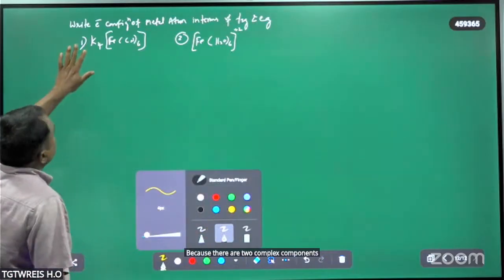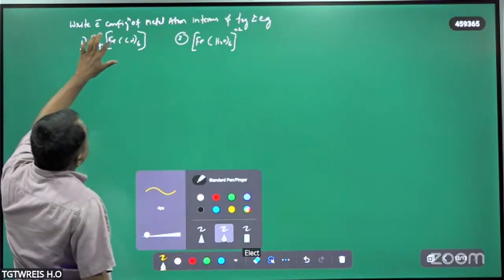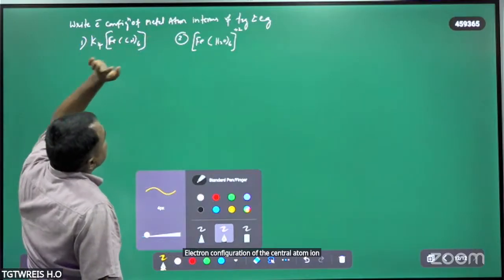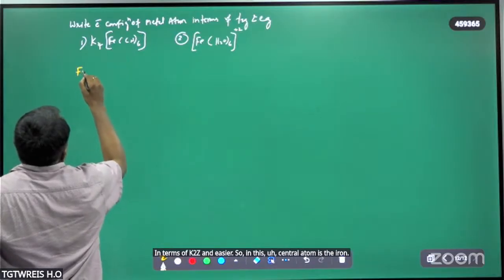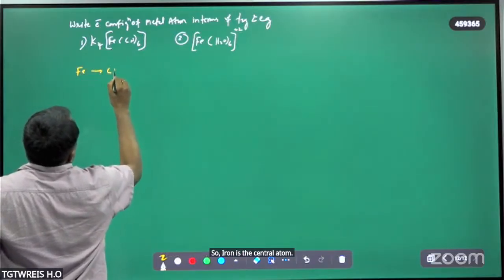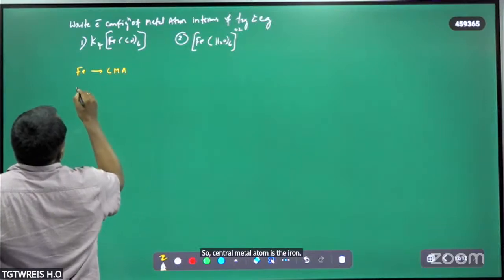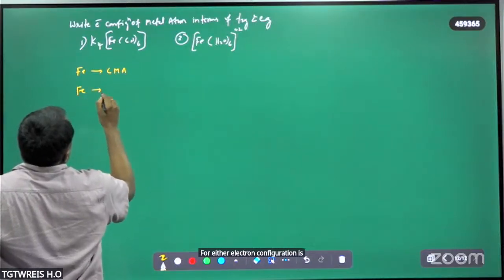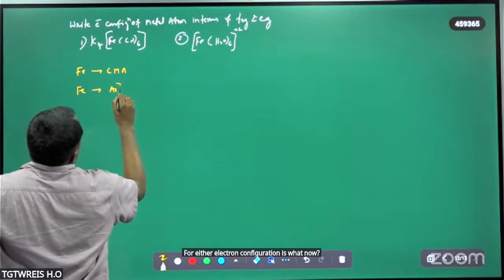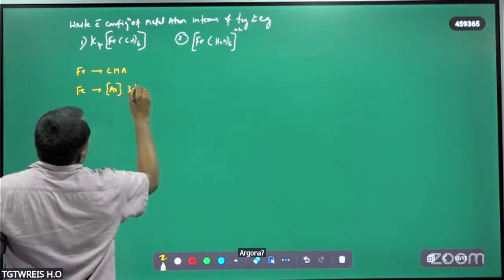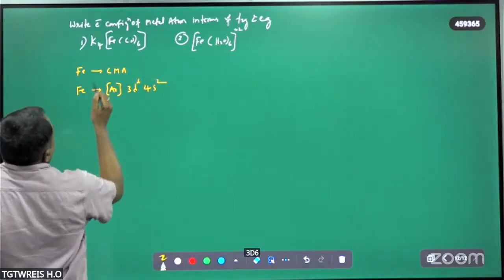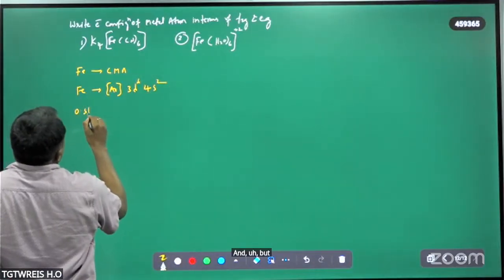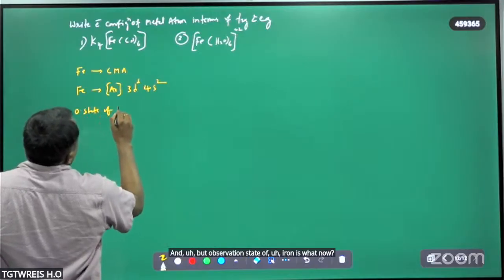Now you calculate the electron configuration of the central atom iron in terms of t2g and eg. So the central metal atom is iron. The iron electron configuration is argon 3d6 4s2. But what is the oxidation state of iron in this case?